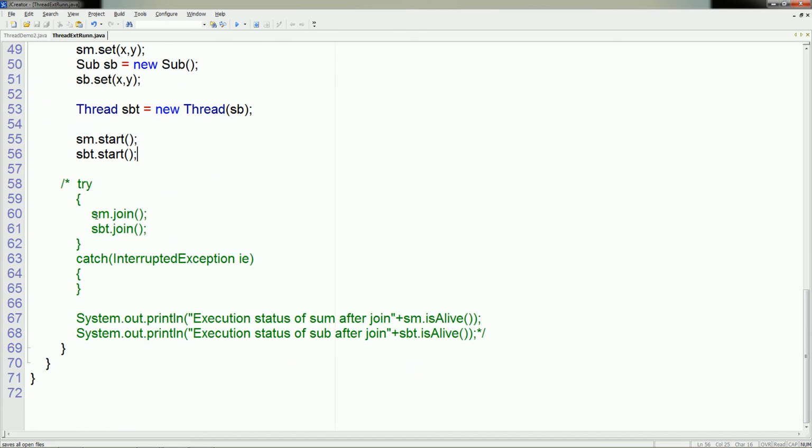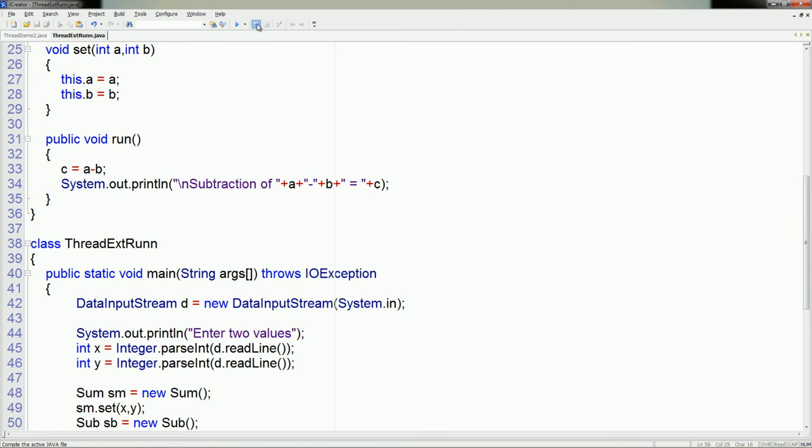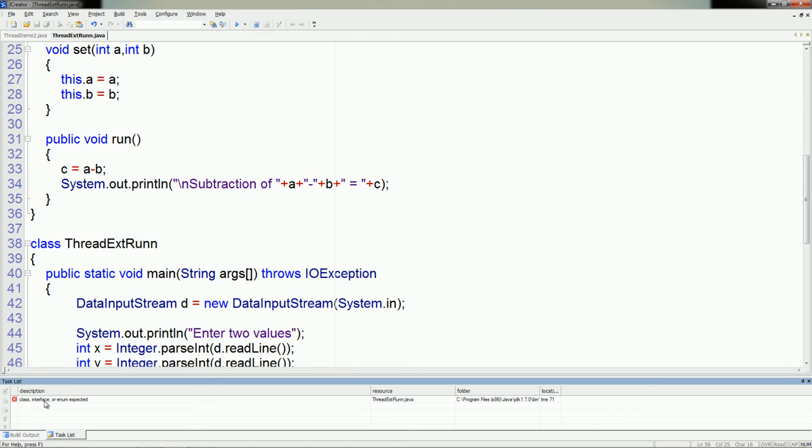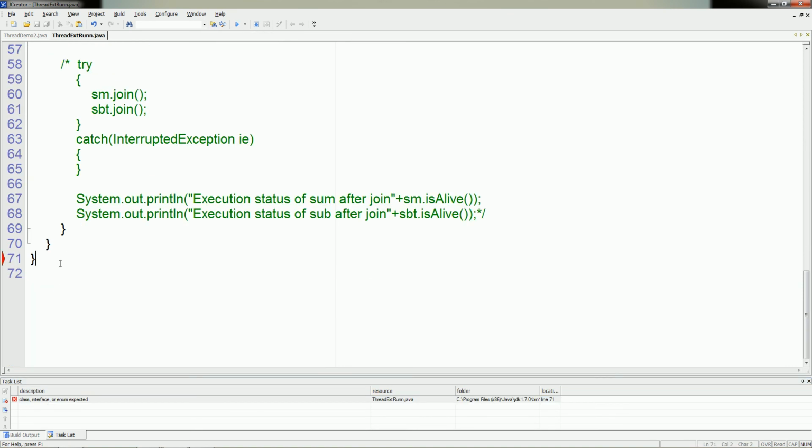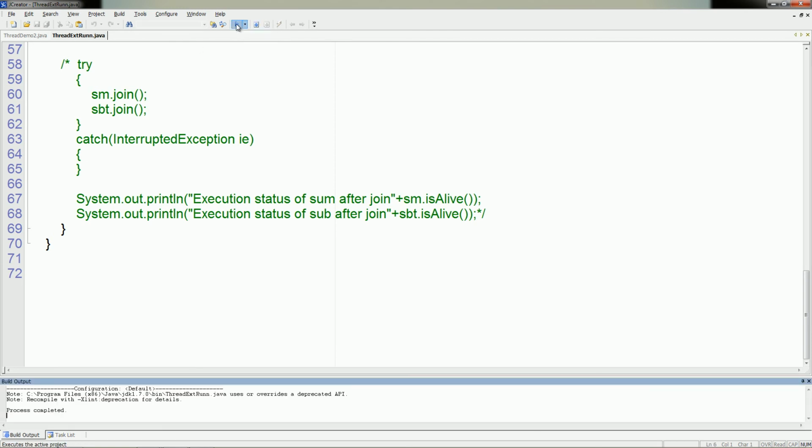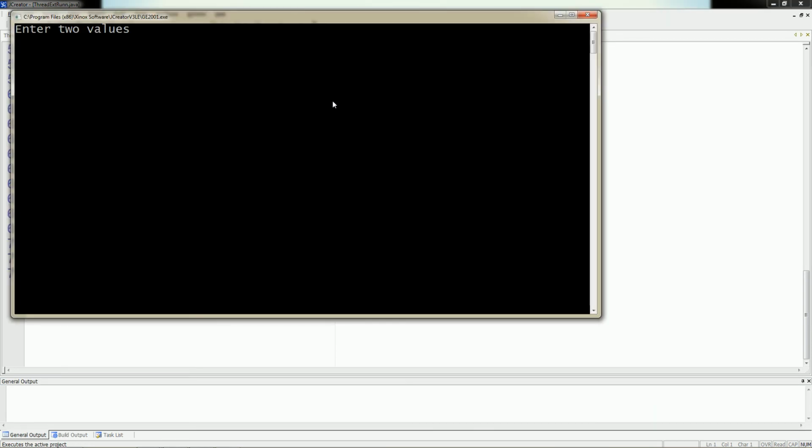You can also try the join method, then display the execution status after join with isAlive. Here you will get the false value. I give a comment here. So here we enter two values, and we get the subtraction and sum.